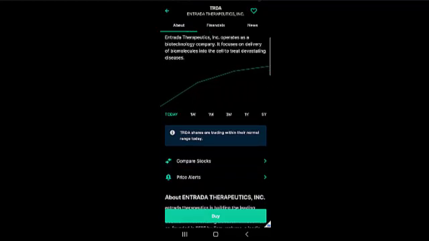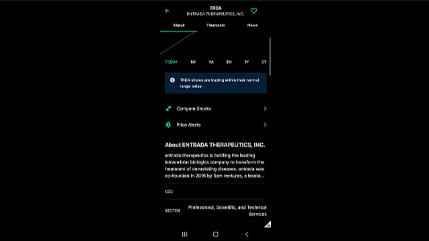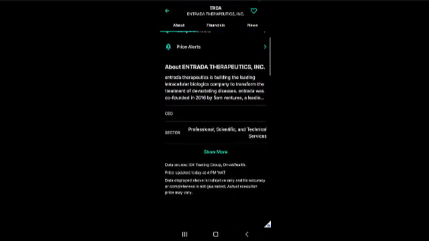Okay. You may also want to go down the way to read about the company. You can see here, it says Entrada Therapeutics Incorporation operates as a blah, blah, blah, and so on. You can go down further to still read more about them. You would even be given some information about the CEO, so you can search them up. You don't just want to invest in any kind of company. You want to make your own research and see if the company is worth investing in. You want to know who is behind them, especially the CEO. How reputable are they? What have they done in the past? And that is why LinkedIn is there for you. Make your research, make your findings, and you know where to put in your money.